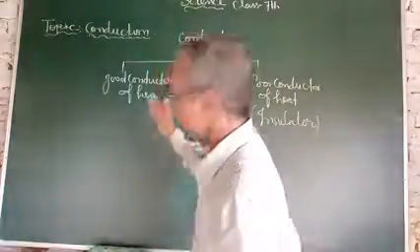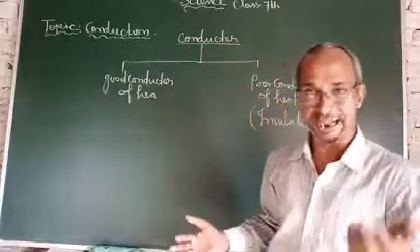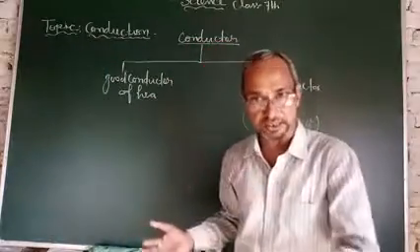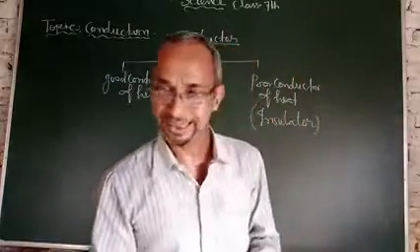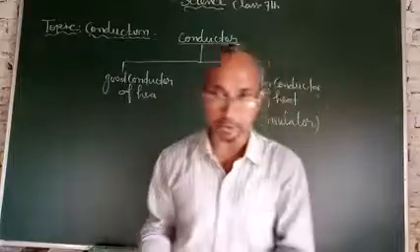So metals, silver, copper, iron, aluminium, are examples of good conductors of heat. Plastic, rubber, wood, leather, cotton are examples of bad conductors of heat.